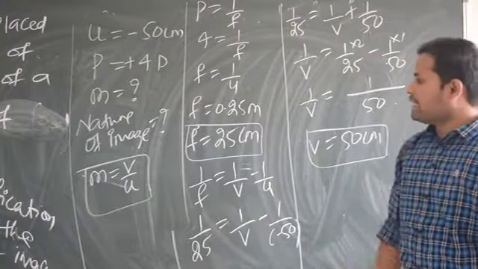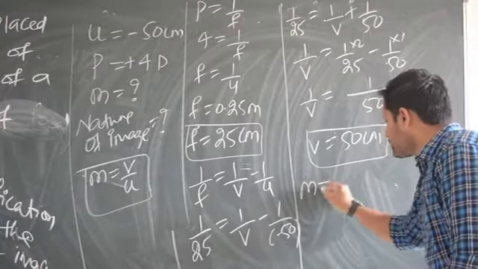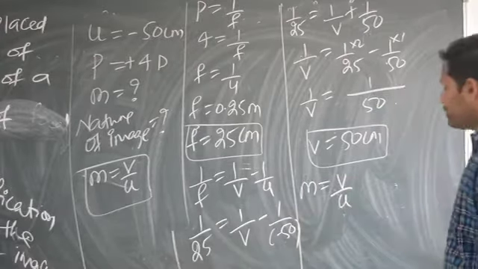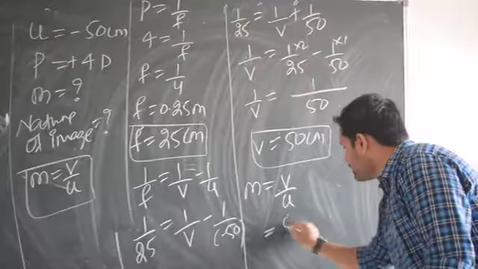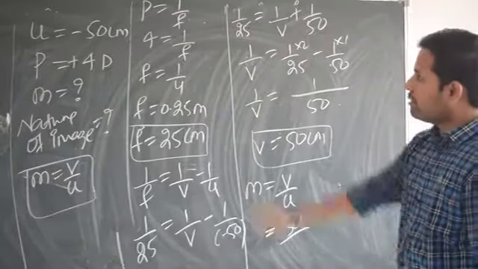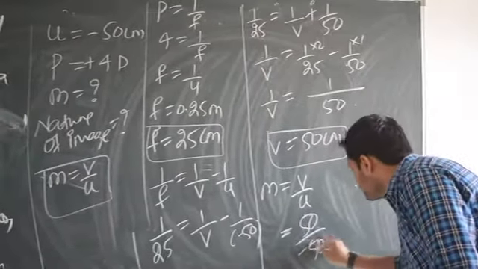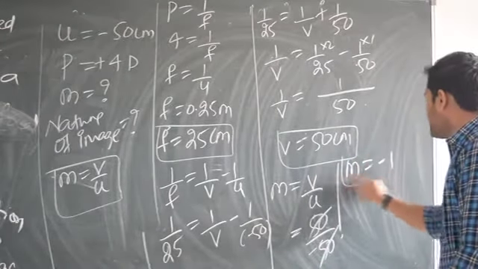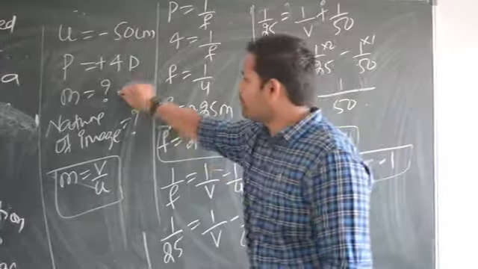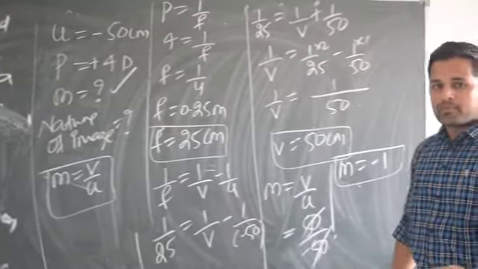I don't want V, I want magnification. So magnification is equal to what is the formula? V divided by U. Okay, next step. What is the value of V? 50. Then what is the value of U? Minus 50. So minus 50, 50 get cancelled. So M is equal to what I got? I got it as minus 1. So magnification is over. Now you have to mention the nature of the image.